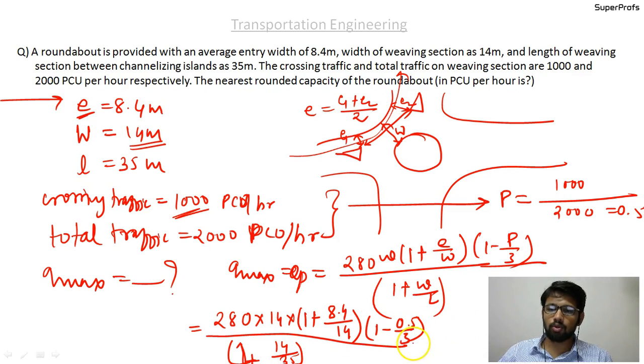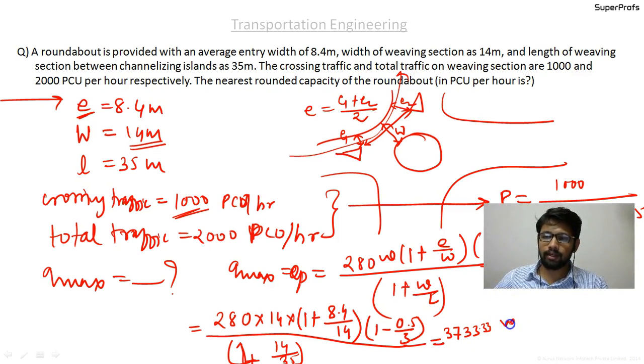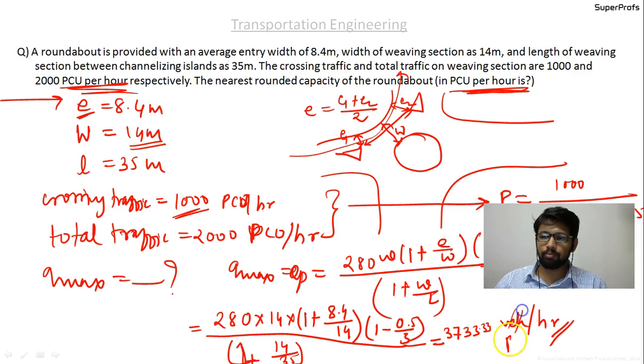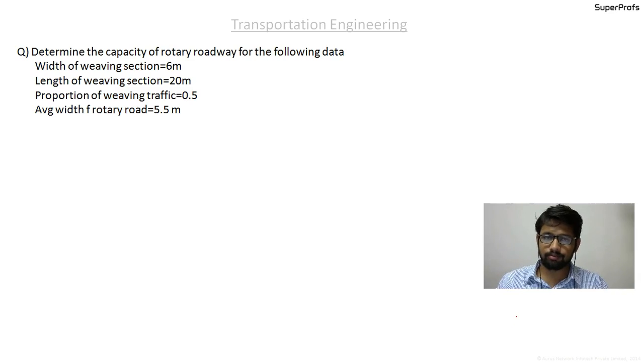So the answer that we get is 3733.33 vehicles per hour, or you may say PCU per hour. Since 1000 and 2000 are given in PCU per hour, we get the answer in PCU per hour. So let us now discuss the next question.